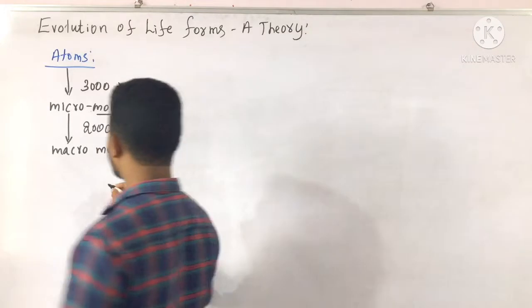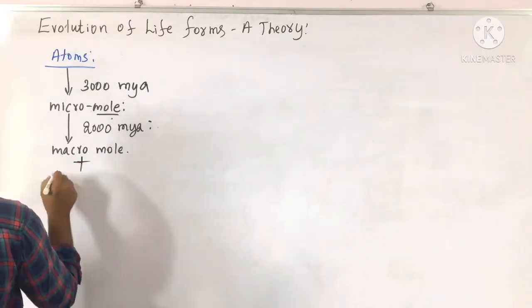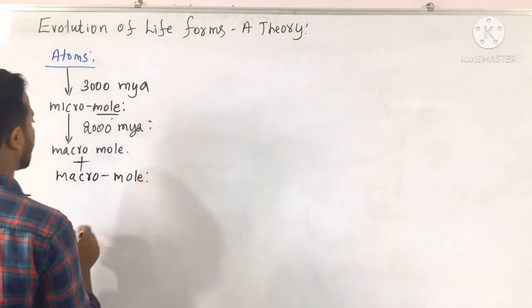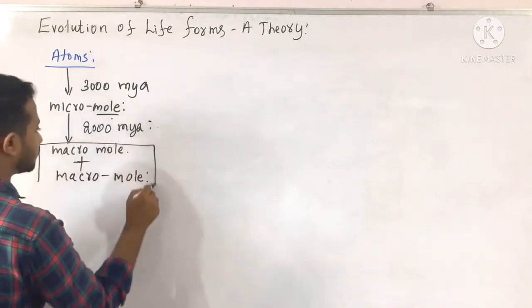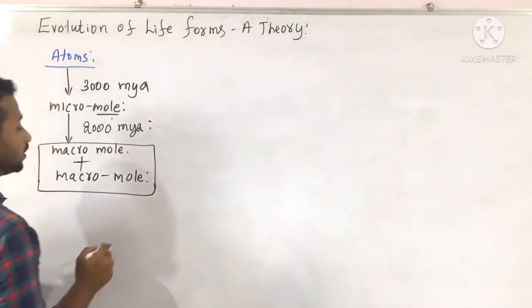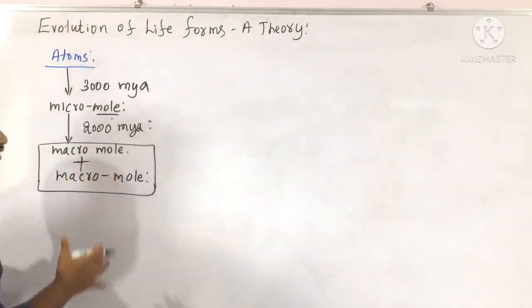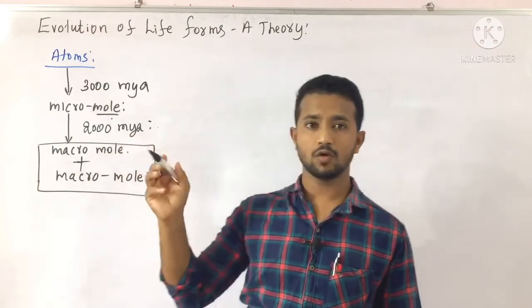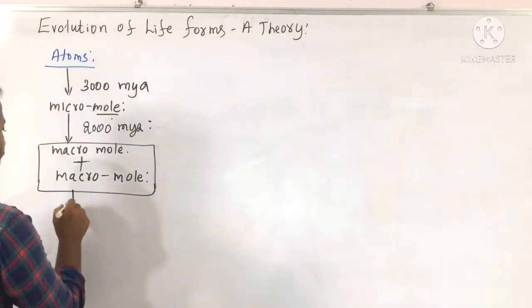Probably these macromolecules combine themselves. Macromolecules plus macromolecules result in the formation of the first cellular structure over 2000 million years ago, they are the first cell.